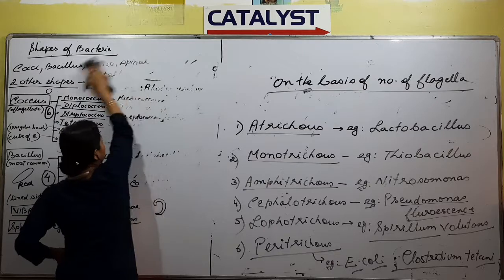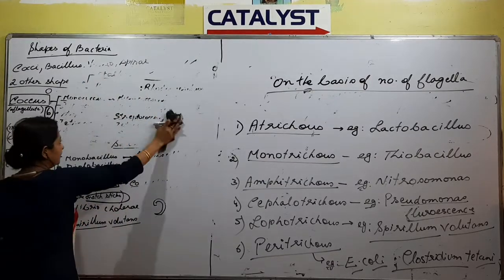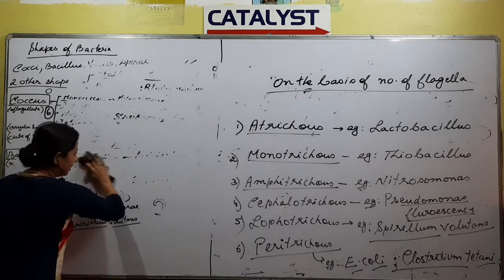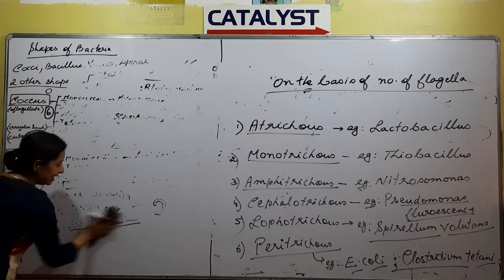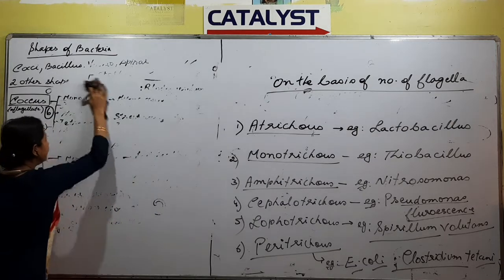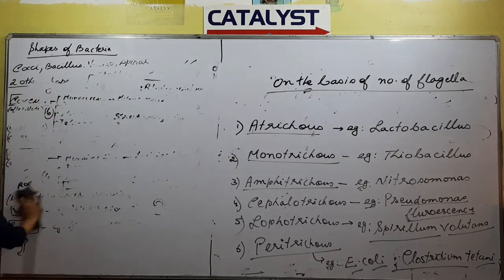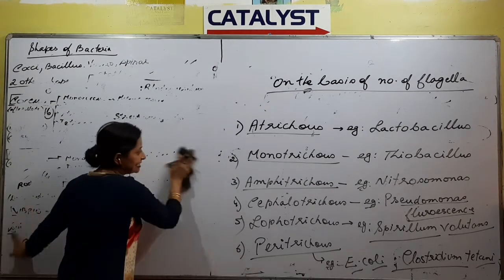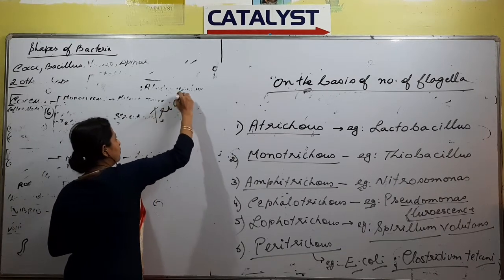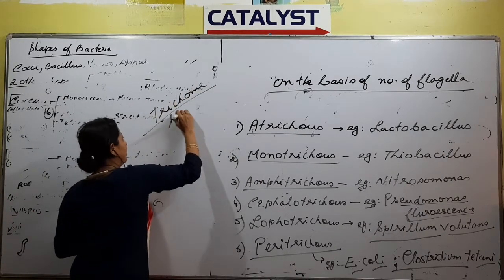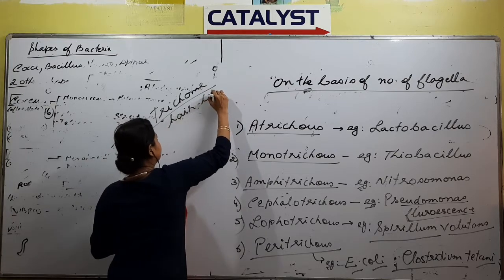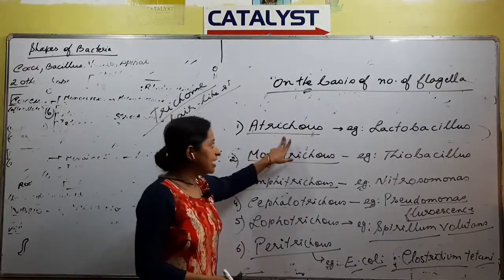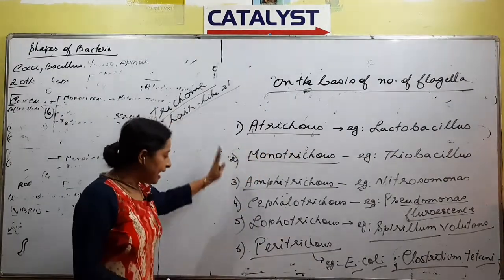Now when we talk about flagella, the first point to be remembered is not necessarily each and every bacteria would have a flagella, right? Some bacteria have no flagella, and if the flagella is absent, the name that is given to such type of bacteria is called as Atrichus. The word trichus has come from the word trichome. And what is trichome? Hair-like structure. So bacteria that has no flagella is Atrichus. Questions have come from this portion.